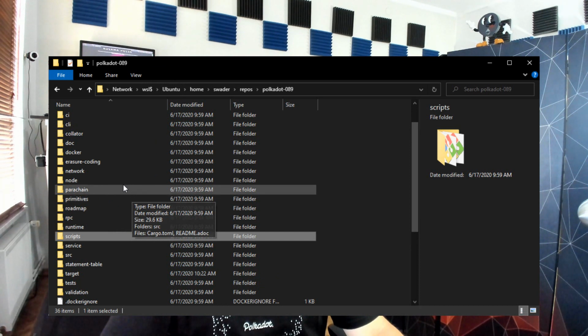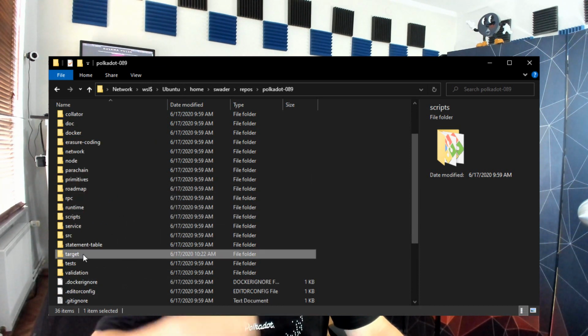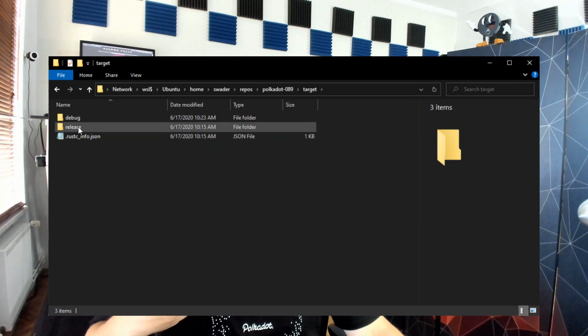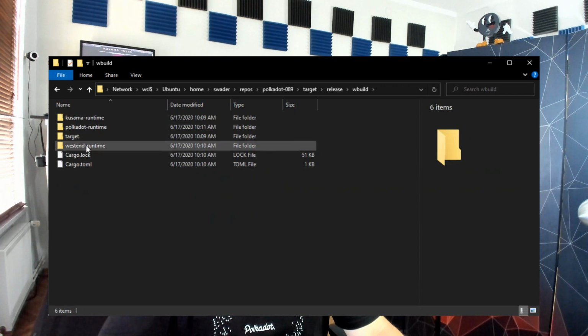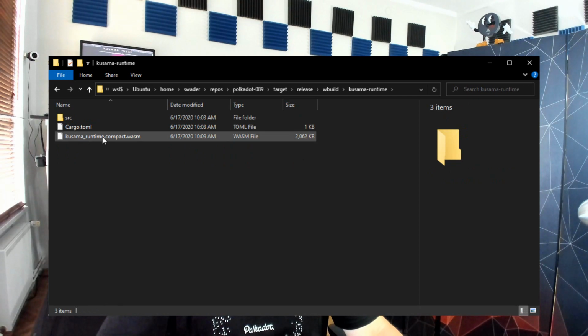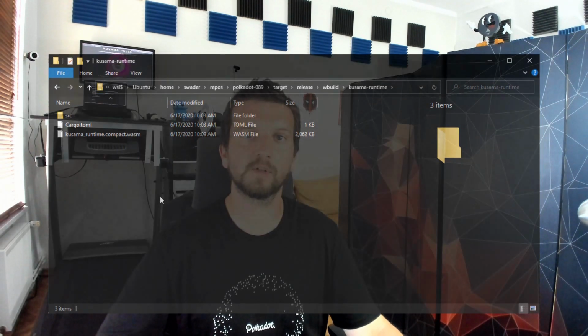And if you go into target, which contains the build artifacts, so the compiled code, and go to release, that's the version of our compilation that we used, so release mode, you'll find here under wbuild, the wbuild folder contains the WASM blobs that were built. If you open it, you'll find that it has three different folders: Kusama runtime, Polkadot runtime, and Westend runtime. And each of those, if you open it, has a file like Kusama runtime compact WASM. So every one of these folders contains the appropriate WASM file for that particular chain.